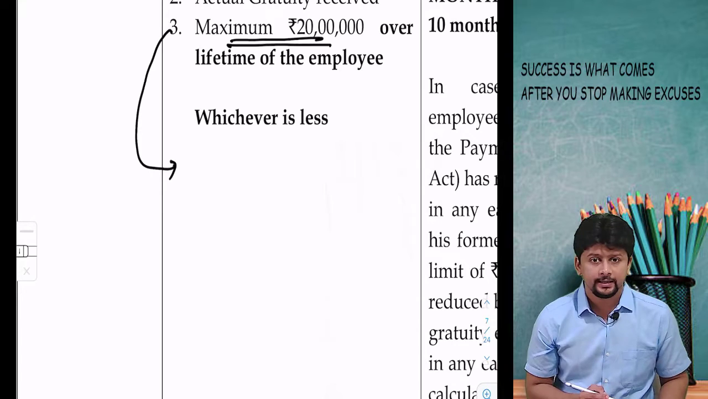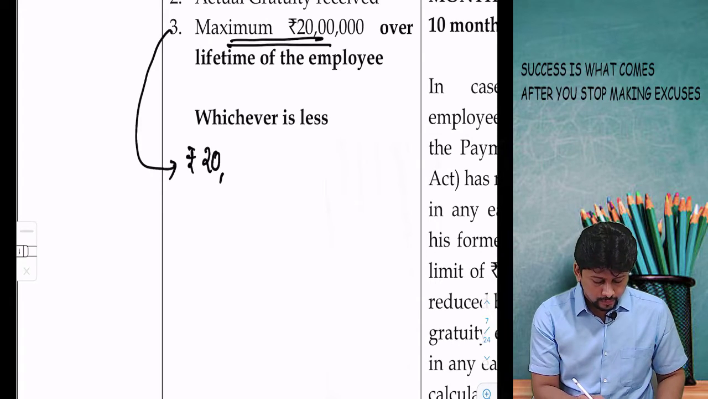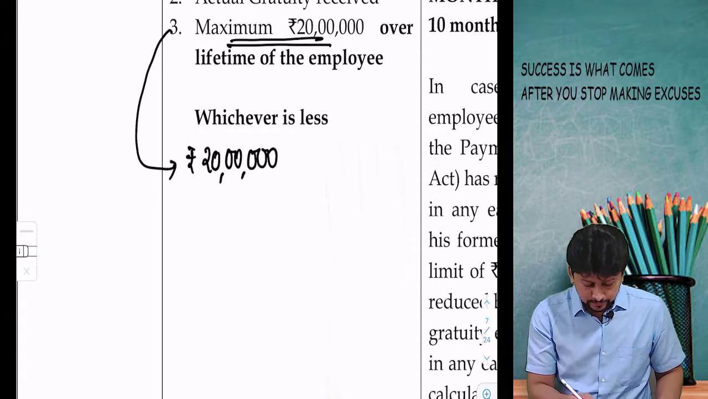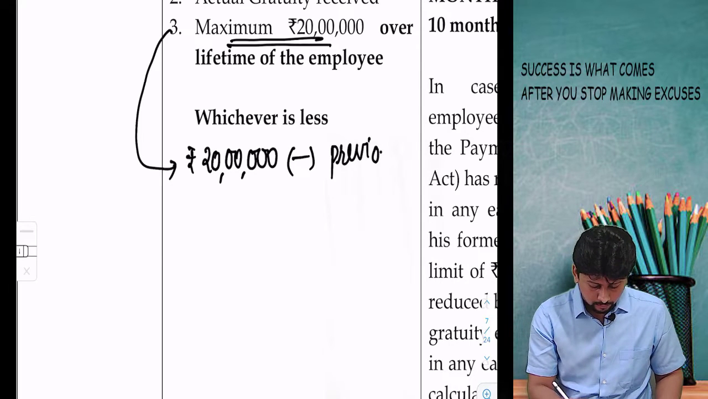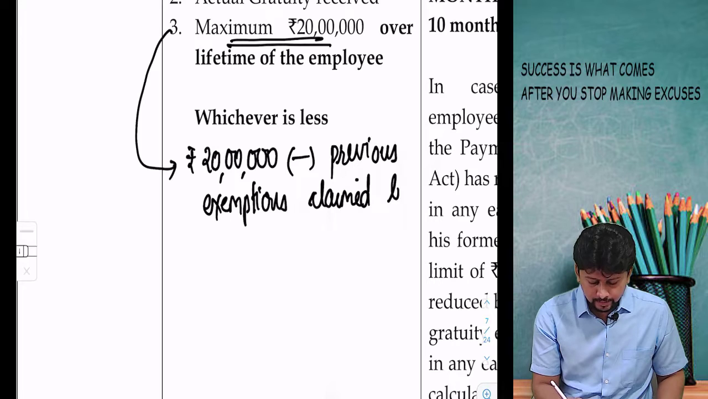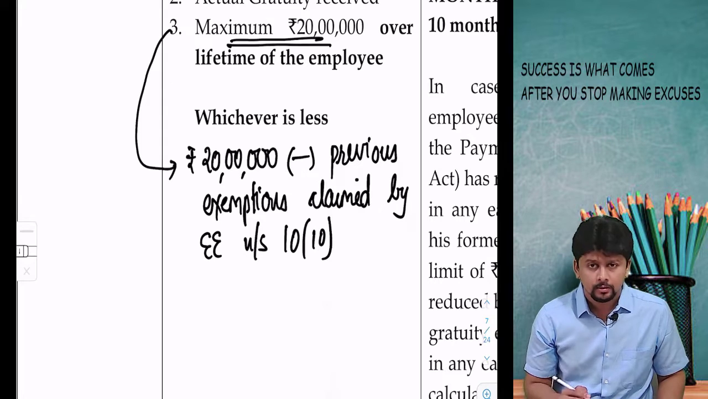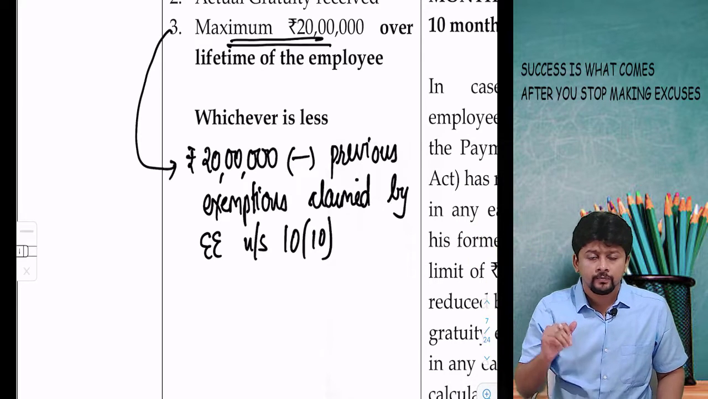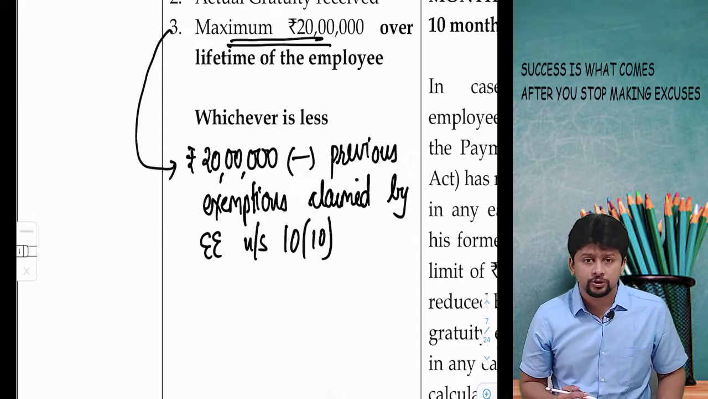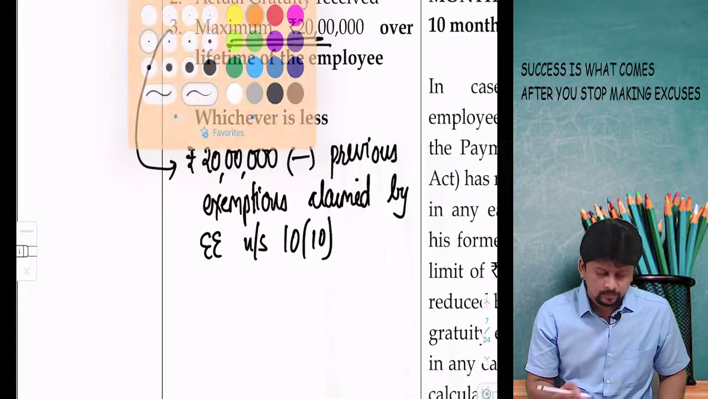Meaning, this point number 3: over the employee's lifetime, he will in all get an exemption of 20 lakhs. 20 lakhs minus previous exemptions claimed by the employee under section 10(10). Previously, in his earlier jobs, if he has claimed exemption under 10(10), then those exemption amounts will be reduced from this 20 lakhs. Points to remember, simple enough.